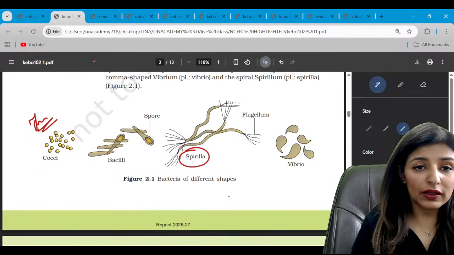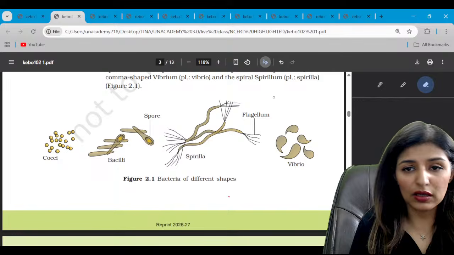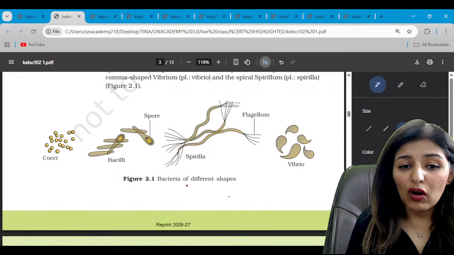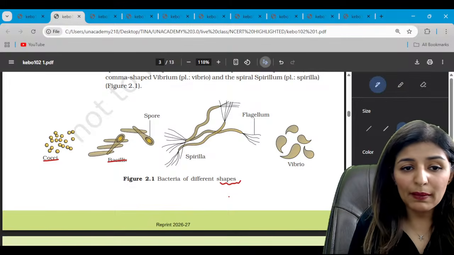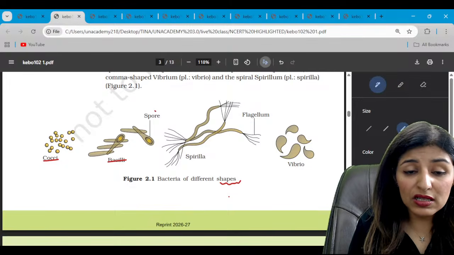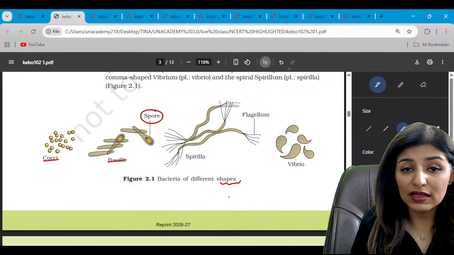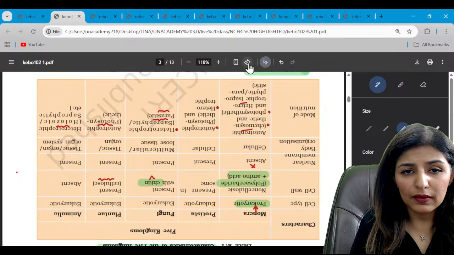Figure 2.1, guys, see here, just a second, I was just checking it. Yes, please. So this is the figure of different bacteria depending upon the shape. So the spherical ones are cocci, bacillus is rod shaped. So this is the spore formation. So spore formation is shown in bacillus here. Oh wait, what have I done?